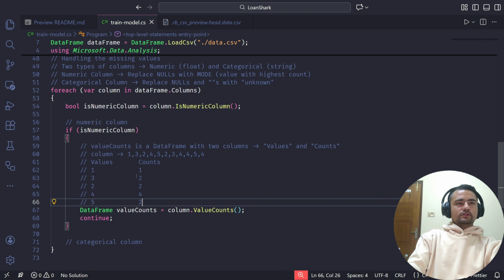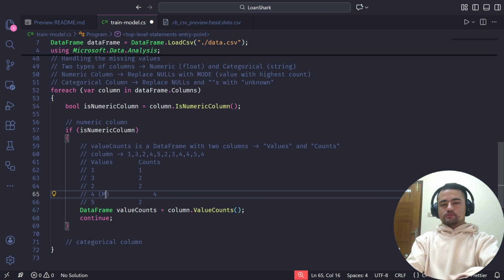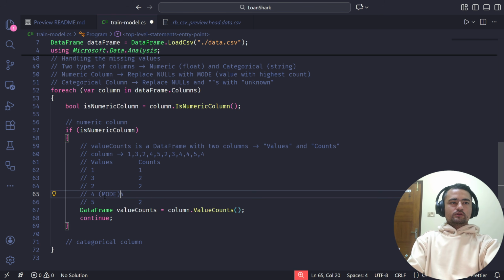Now it should be evident from this example what the mode for this column is. The mode is obviously 4 because it has the highest count, 4. Now, how do we get this value, the 4, which is the mode? I'm just going to write mode here.